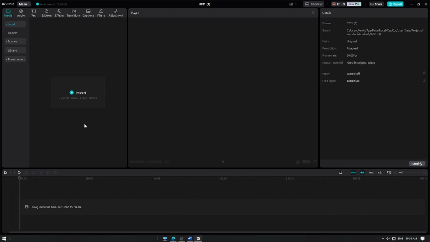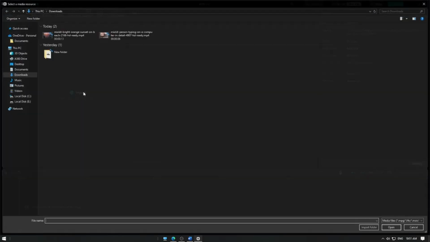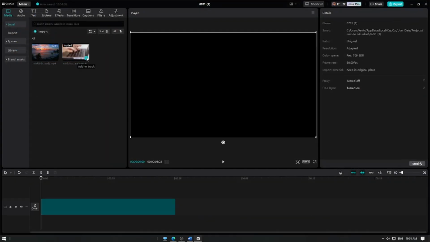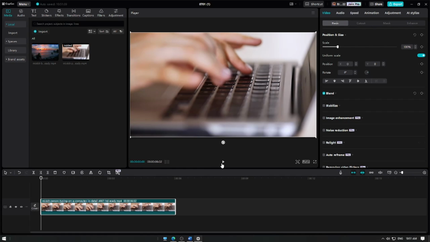In this video, I'm going to show you how to add and customize sound effects in CapCut. Let's get started. First, open CapCut and create a new project. Import the video clips you want to edit and add them to the timeline.